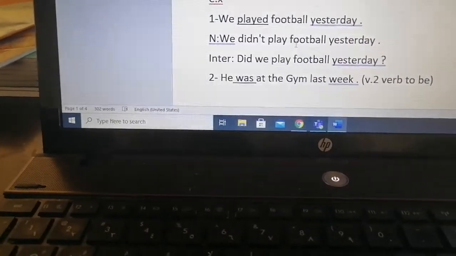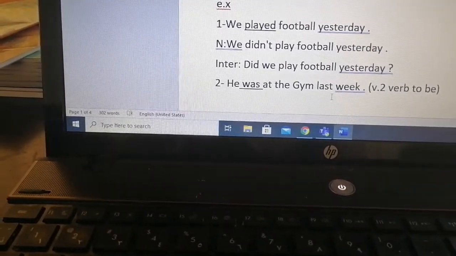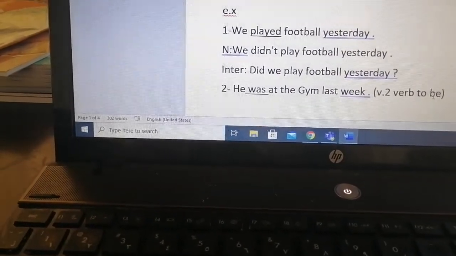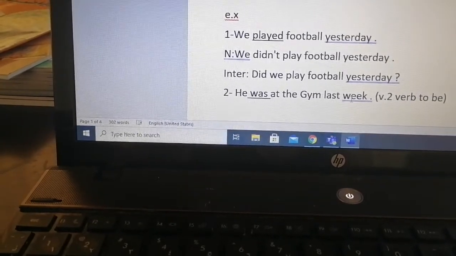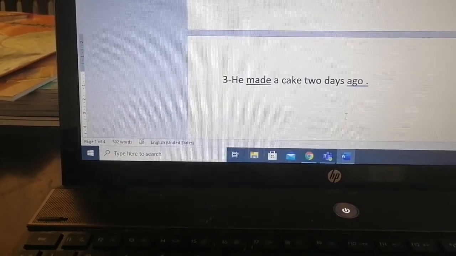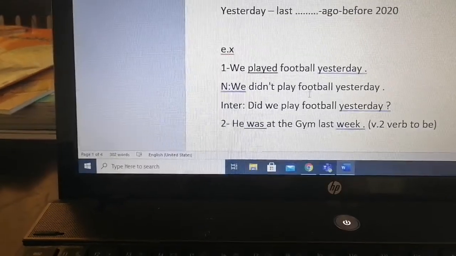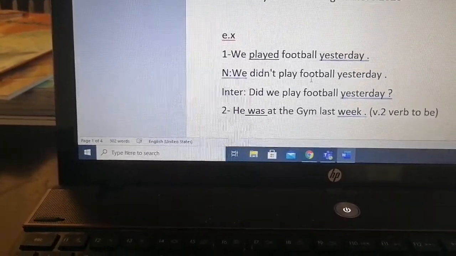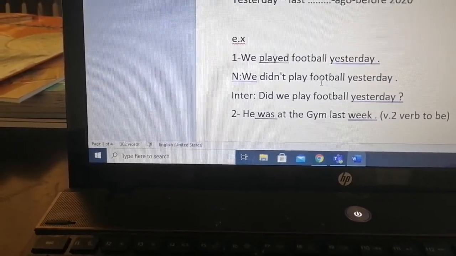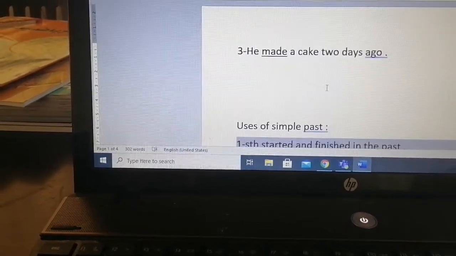Now we have he was at the gym last week. Pay attention, was is a form of verb to be. If I want to change the verb be into past, we write was or were, considering the pronoun before it. And the third one is he made a cake 2 days ago. Now, Miss Anna, I changed the first sentence to show you how to be changed into negative and interrogative. I'm gonna include a worksheet on Monday so we can practice more on past simple.